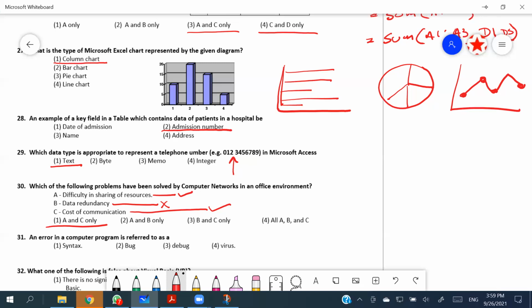Okay, people, is it clear so far? How's the situation?